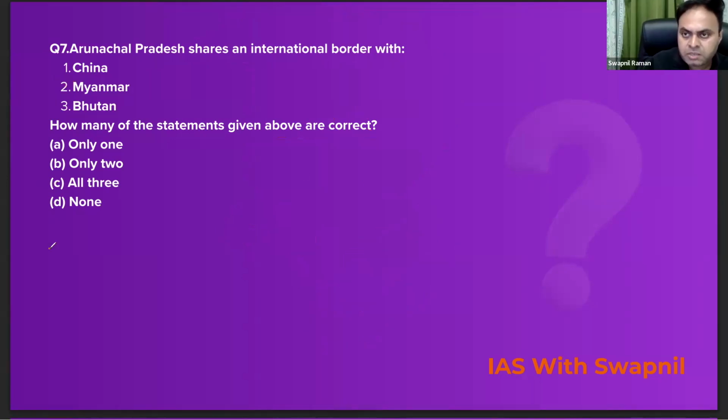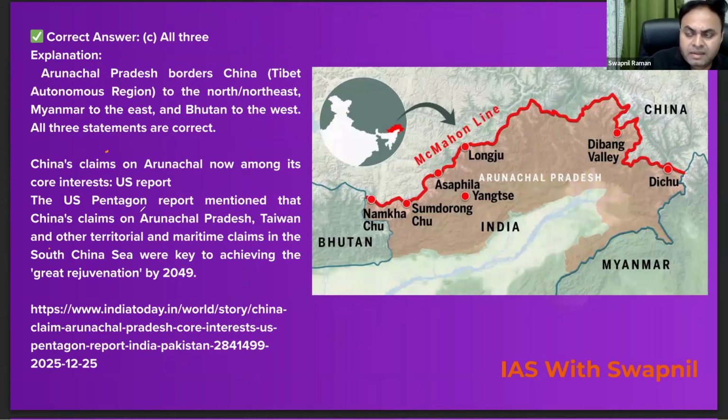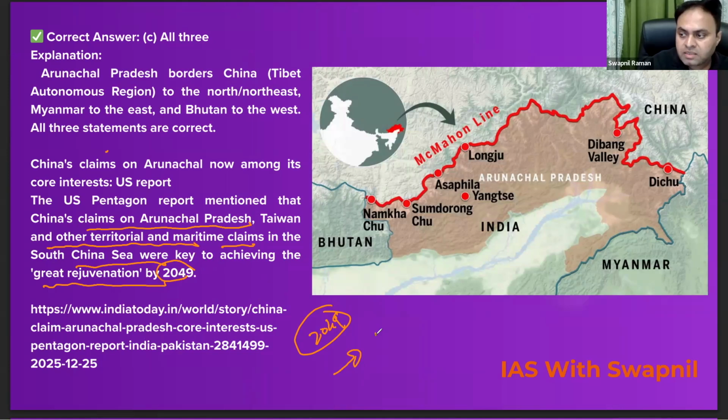Now let's move on to the explanation part, why we picked up this question. So there is a reason. Recently, the American Pentagon report was released, which mentioned that China's claims on Arunachal Pradesh, Taiwan, and other territorial and maritime claims in the South China Sea were key to achieving the great rejuvenation by 2049. Means by 2049, China may try to illegally occupy the state of Arunachal Pradesh, right? So it is the core agenda of China. So Arunachal Pradesh borders China. You can see this. This one is the state of Arunachal Pradesh, and it forms its border with China, with Myanmar, and with Bhutan as well, right?